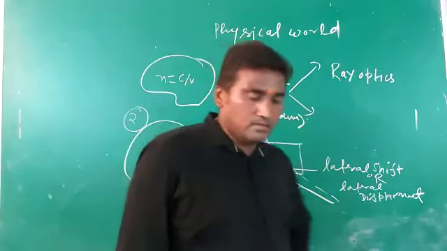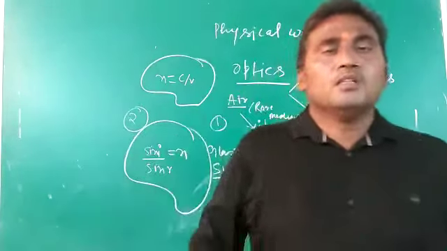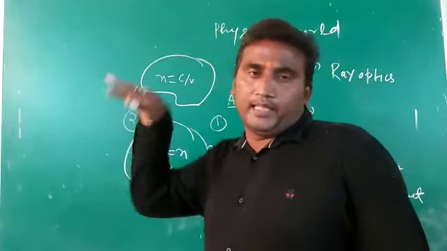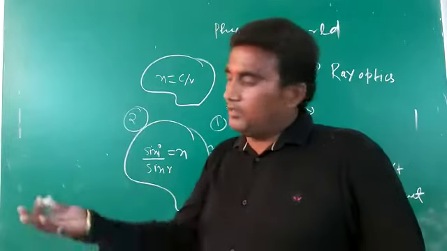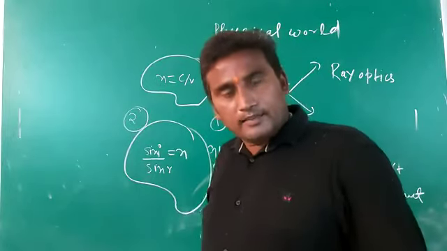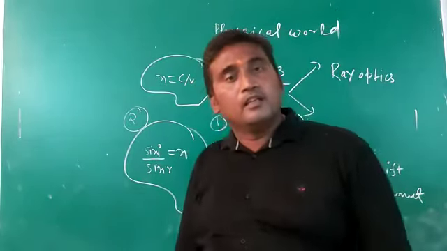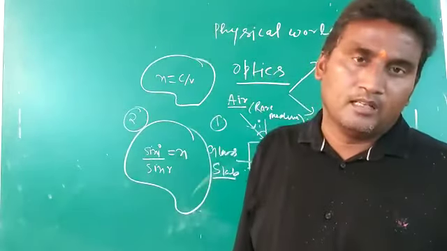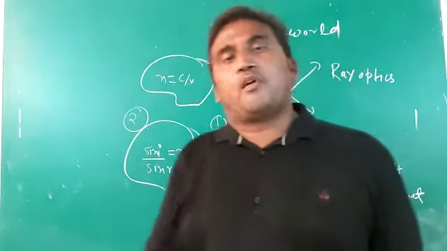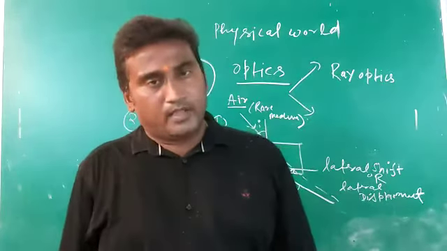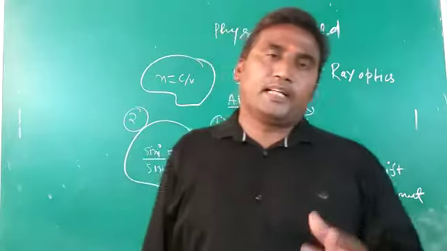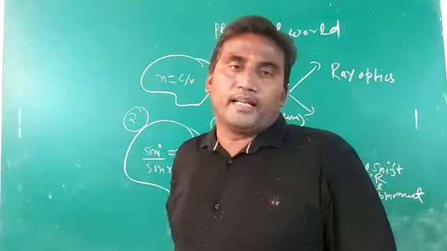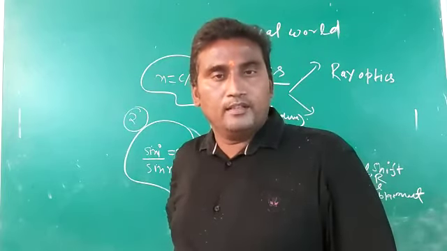Now the medium sometimes behaves as vacuum, sometimes as air, and in another case the ray of light passes from air to glass, or air to water. That is the ratio of the speed of light between two media in any case for the refractive index. The value of the refractive index differs for different materials. For example, the refractive index of water is 1.33 and the refractive index of glass is 1.5.